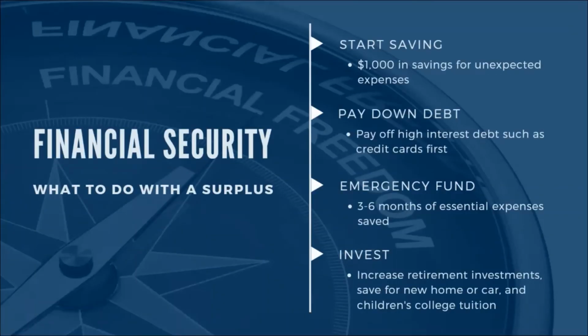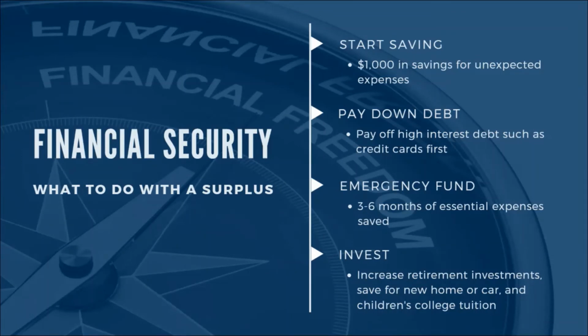So now moving into creating financial security. What do we do once we've achieved a surplus? I would say everybody should consult their financial advisor because everybody's situation is slightly different. And the sequence in which you try to tackle some of these steps may vary depending on your unique situation. The goal is to start with having $1,000 in our savings account for unexpected expenses. This would be $1,000 that we keep in that savings account and do not use unless absolutely needed from an unexpected expense.